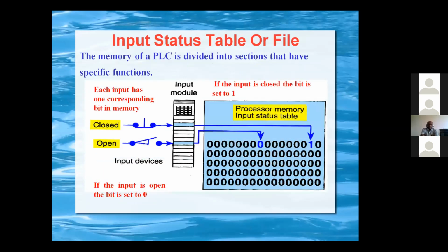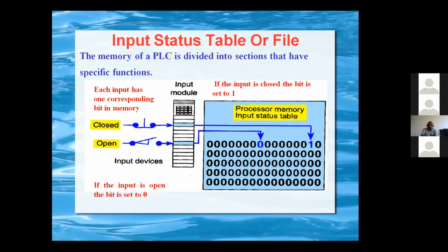As we have seen the input status table or file, here we are explaining how the processor memory status table is being monitored and controlled by the processor. Suppose you see the input is closed, then that memory table bit becomes 1.